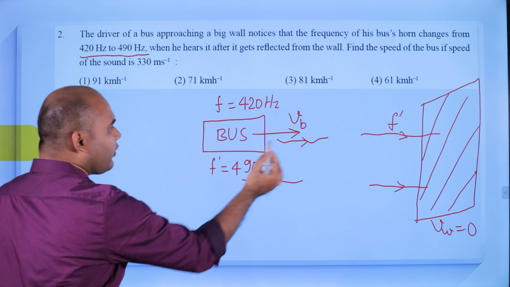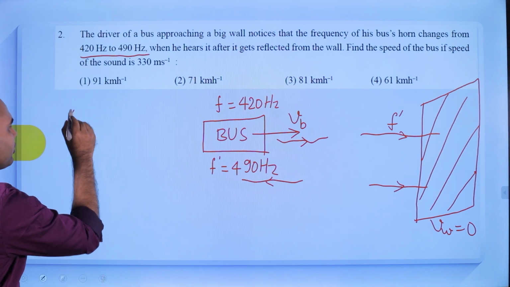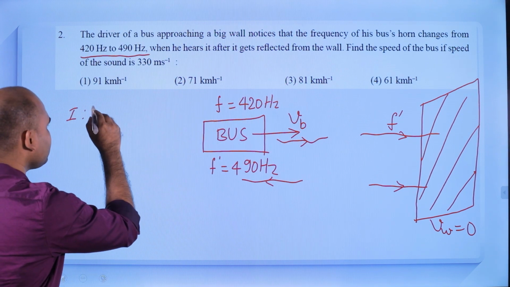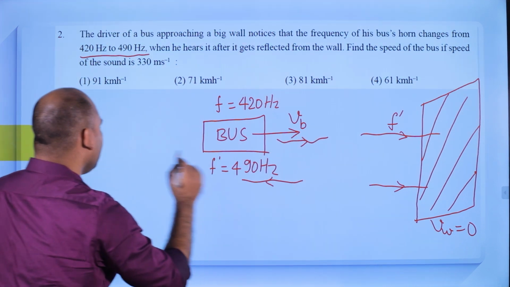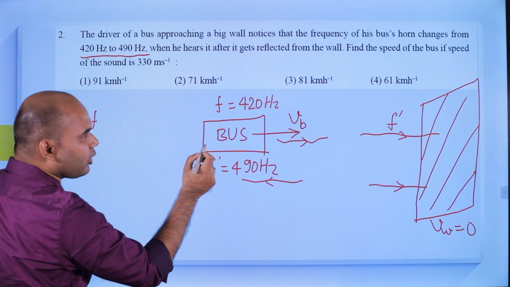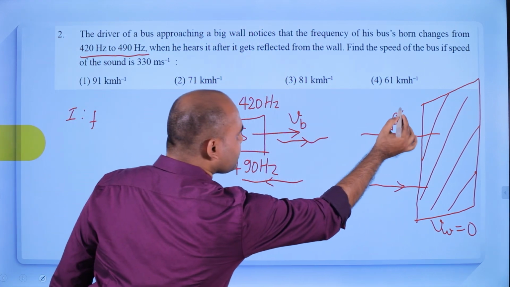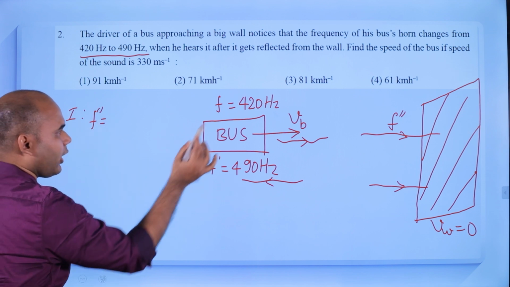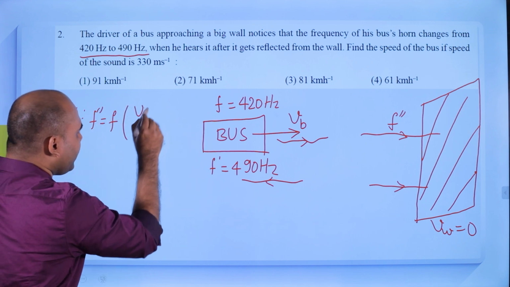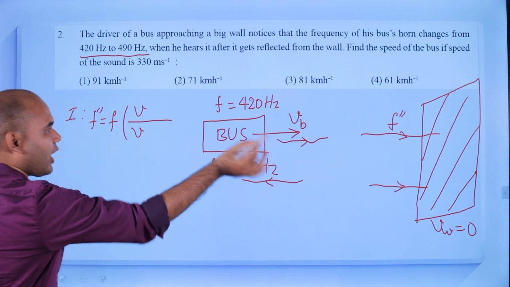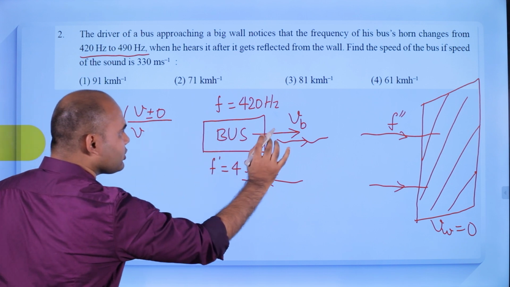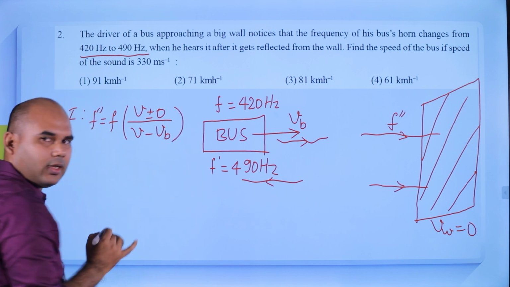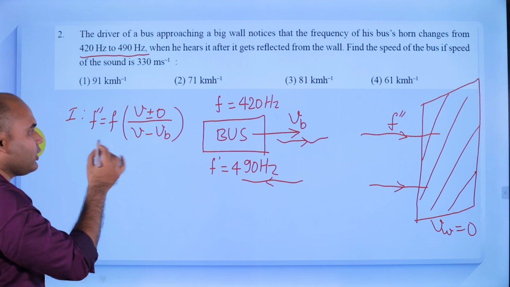Clear? So in the first case, this bus is the source and the observer is the wall. So F1 will be what? Okay, let us suppose this is F double dash, then this is F dash. So F double dash is what? F, again V by V, the observer is at rest, so plus minus 0, the source is moving, so what? Minus of Vb. Clear? Because the frequency will increase.